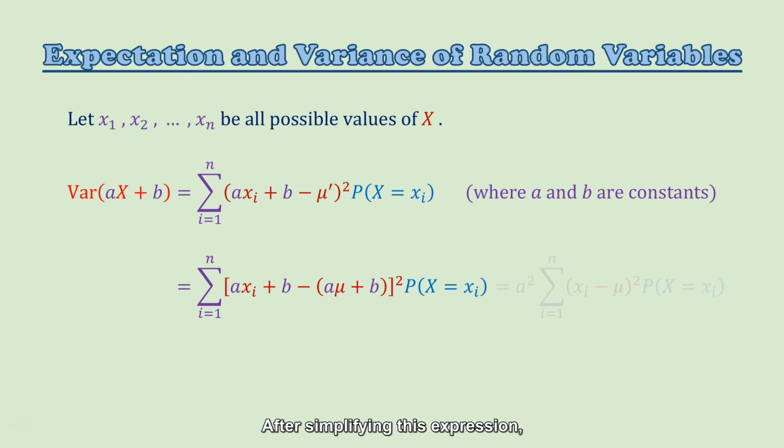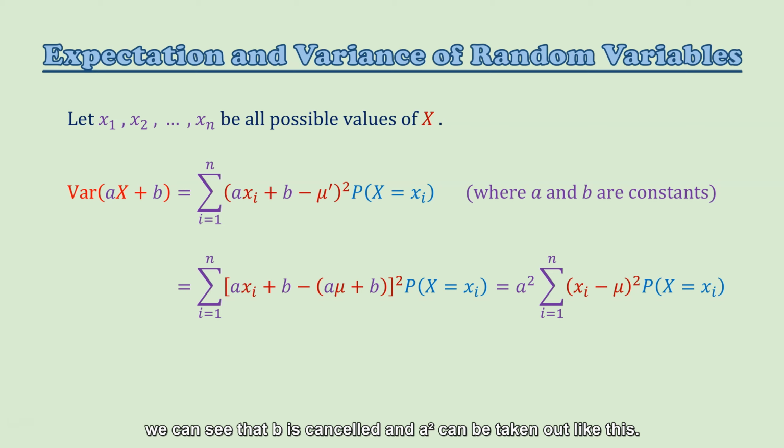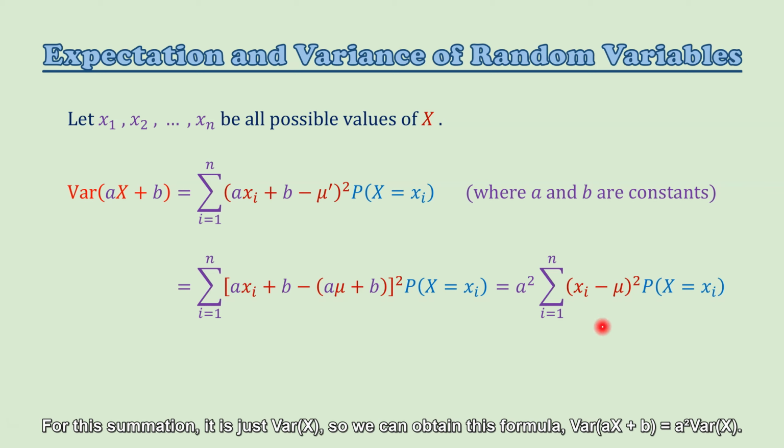After simplifying this expression, we can see that b is cancelled, and a squared can be taken out like this. This summation is just the variance of x. So we can obtain this formula: the variance of ax plus b is equal to a squared times the variance of x.